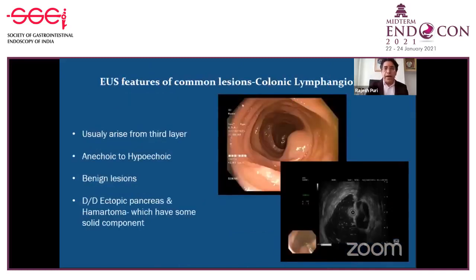Similarly, if you find an anechoic lesion in the colon, which is soft, anechoic to hypoechoic, they are generally lymphangioma, and they have septa also. So if you find a lesion originating from the third layer, which is hypo to anechoic with a septum, the possibility of a lymphangioma is there. And if they are in the stomach, then you should rule out ectopic pancreas versus hematomas.